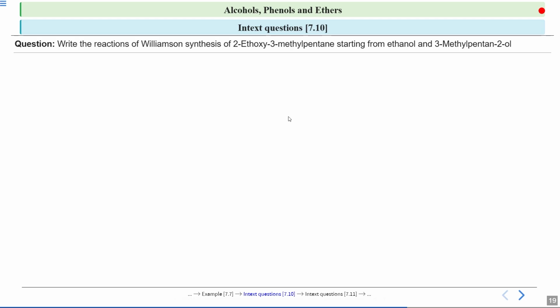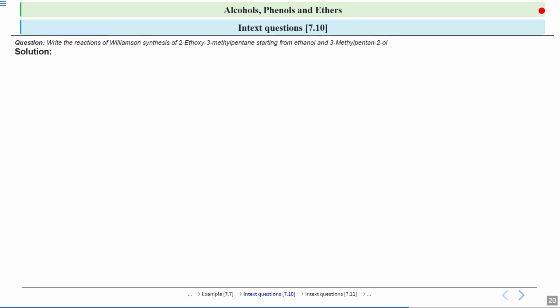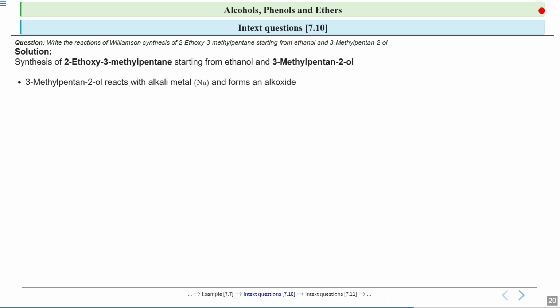Okay, students. Now, if you remember when we discussed the Williamson synthesis, I told you that we prefer a primary alkyl halide and a tertiary butoxide. So here we will see the synthesis of 2-ethoxy-3-methylpentane starting from ethanol and 3-methylpentan-2-ol.